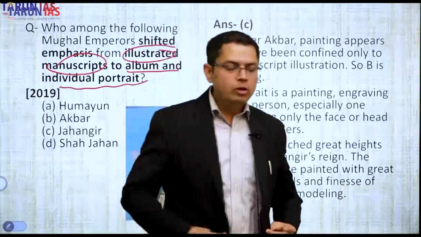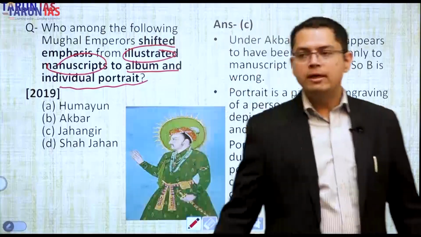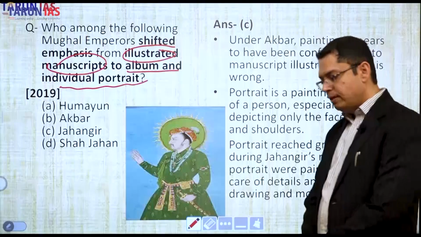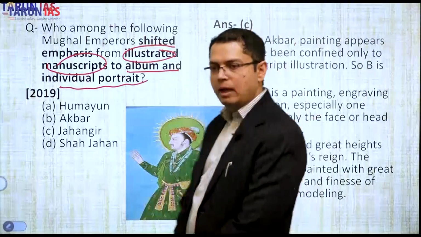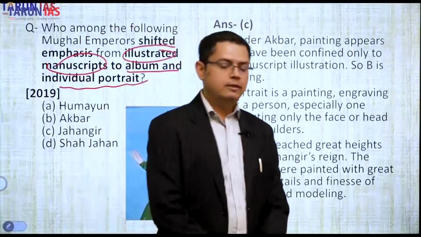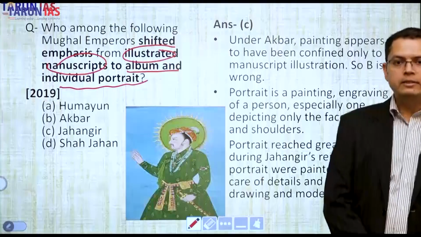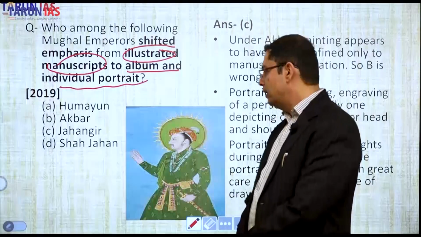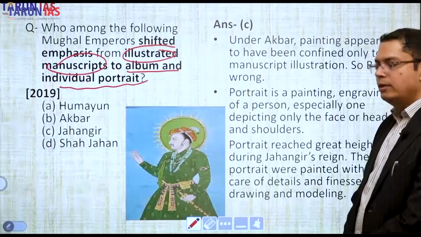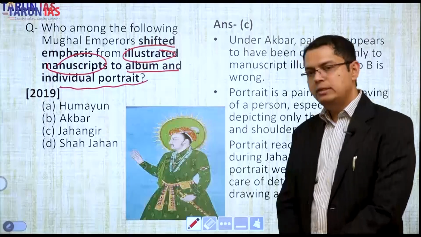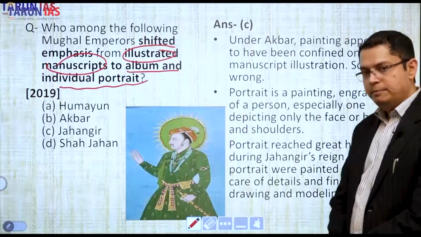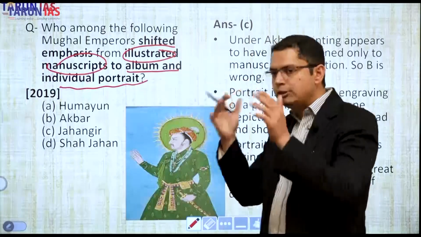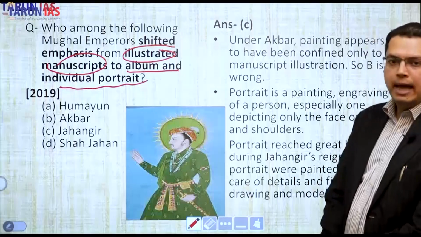Now, what is the Mughal contribution to painting? Under Islam, it is prohibited to worship anyone in human form, unlike Hinduism, which is polytheistic, while Islam is monotheistic. They believe in a single God and do not represent him. But painting as an art form is followed there as well. So they paint nature, flowers and animals.